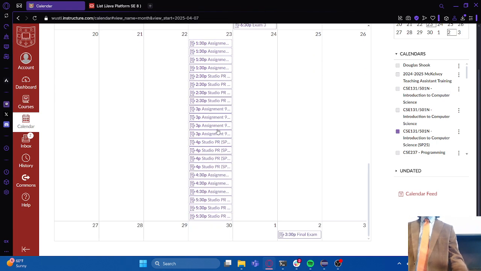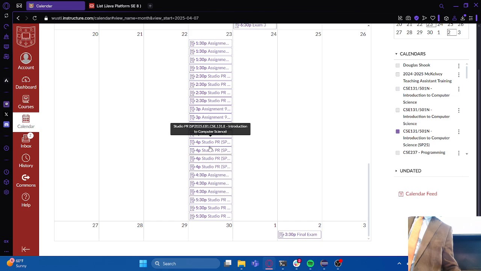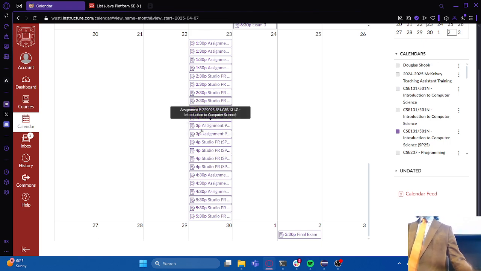The last studio is actually on the last day of class when assignment 9 is due, and it's not related to the exam at all. So that one I'm a little bit less concerned about you attending. It's just kind of a fun little studio to wrap up the semester. So not quite as vital as Studio 9 is in my opinion, but those are the last 2 studios that you have.